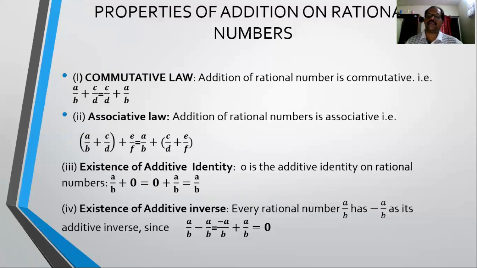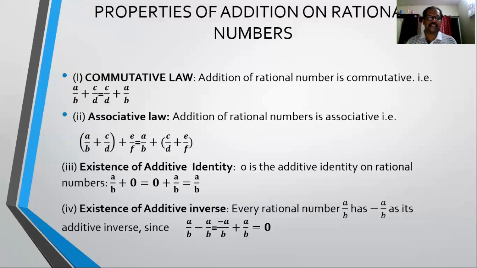When we add 0 to any rational number, the sum remains the same rational number. Clear? So A by B plus 0 will remain A by B. Either we can write A by B plus 0 or 0 plus A by B, the sum will be the same, A by B only. So here we can say 0 is the additive identity of the rational numbers. So that is the existence of additive identity.